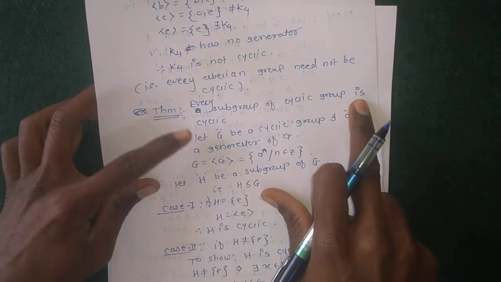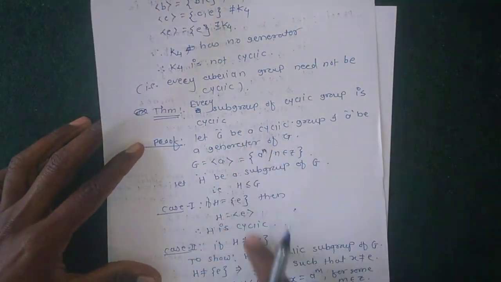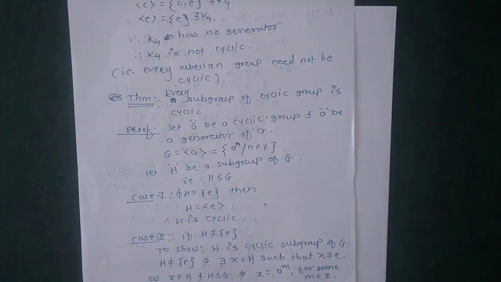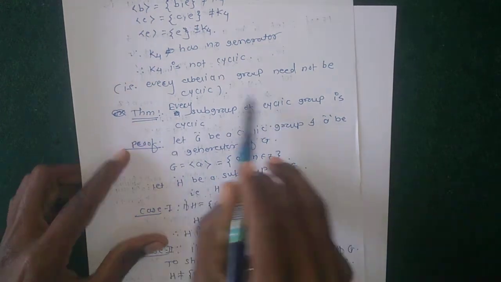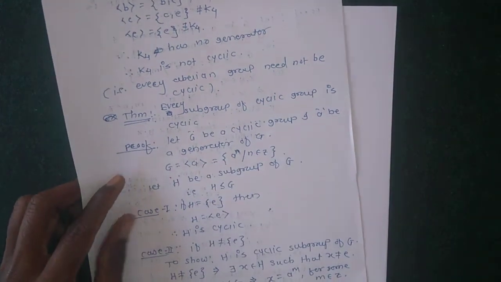Hello student, today we are going to discuss the next theorem, or converse of the previous theorem. We saw in the previous lecture the theorem: every subgroup of a cyclic group is cyclic. Today we will discuss whether the converse of this theorem is true or not.